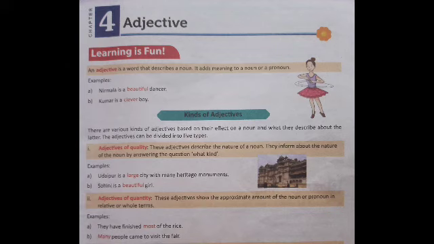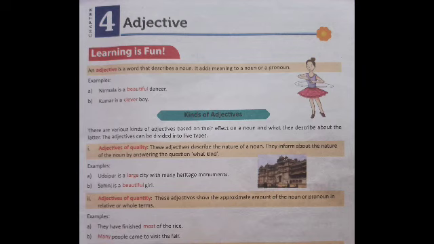Let's go through the example. Udaipur is a large city with many heritage monuments. Udaipur is a large city. Here large is the adjective which describes Udaipur and it is the quality. What kind of city? It's a large city.